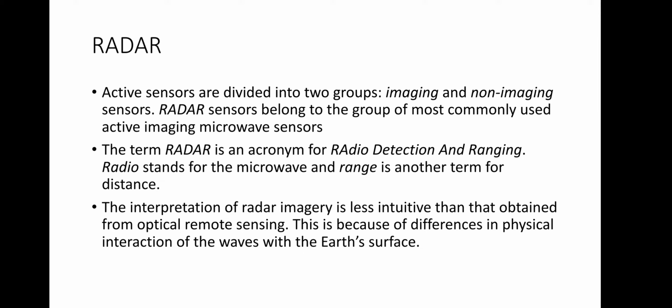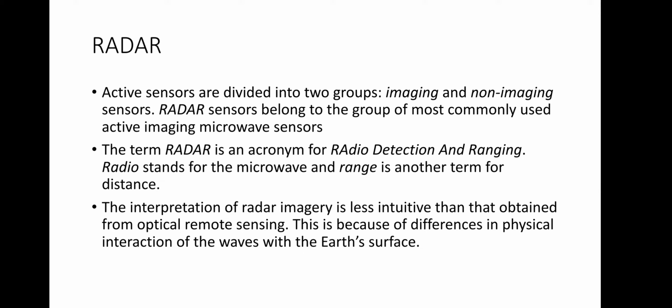Active sensors can be divided into two groups, that is, imaging and non-imaging sensors. Radar sensors belong to the group of most commonly used active imaging microwave sensors. The term radar is an acronym for radio detection and ranging, where radio stands for the microwave and range is another term for distance. Radar sensors were originally developed and used by military. Nowadays, radar sensors are widely used in civil applications too, such as environmental monitoring.